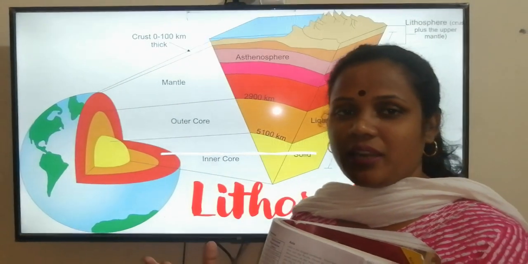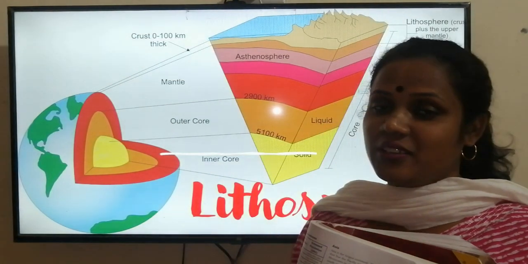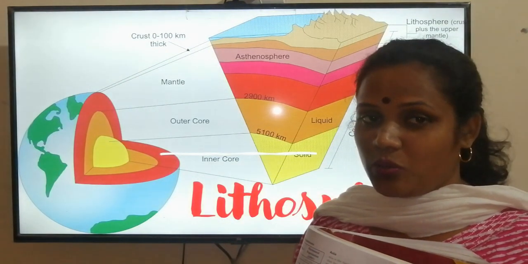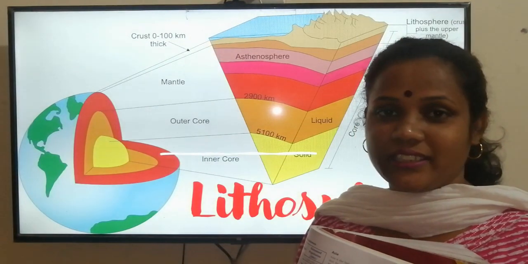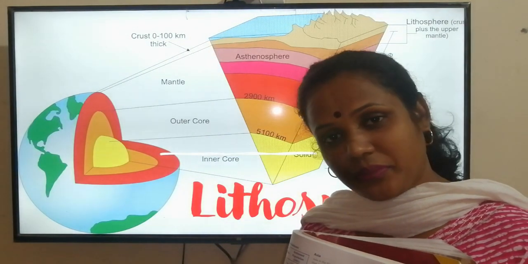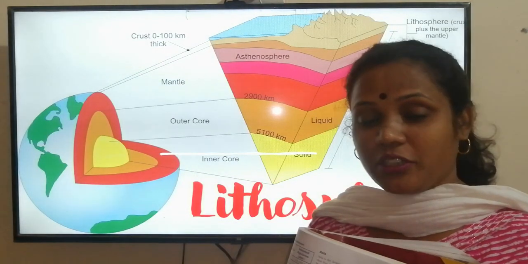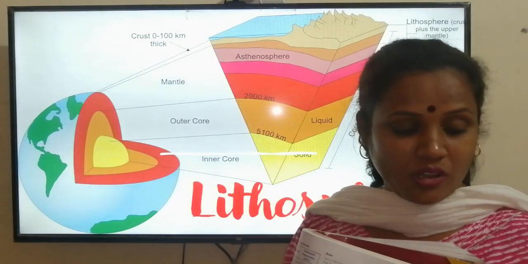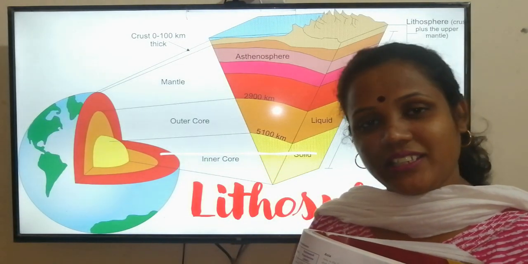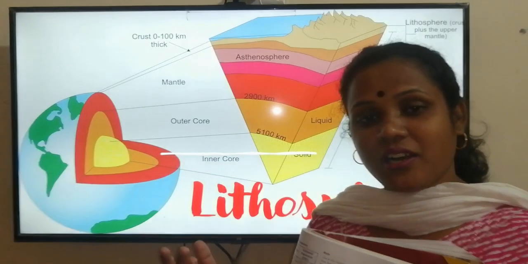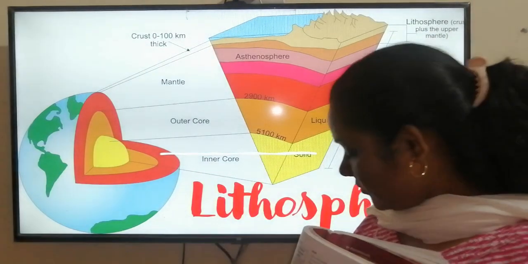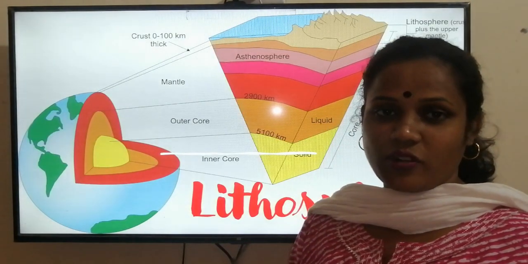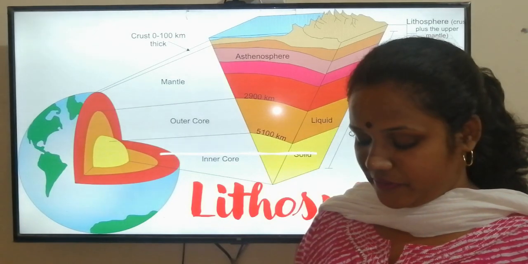We can imagine that if there is no land, we cannot live. Where will you make your house? Where will we cultivate? Can we live in the water all the time? With high technology we can, but it's not possible for all the people to live that way. We can't cultivate, and our crops will not survive. So we need land, we need rock, for the cultivation of crops and for making our homes. Clear? Here it's given that the lithosphere or the rock sphere, we can call it by different names.